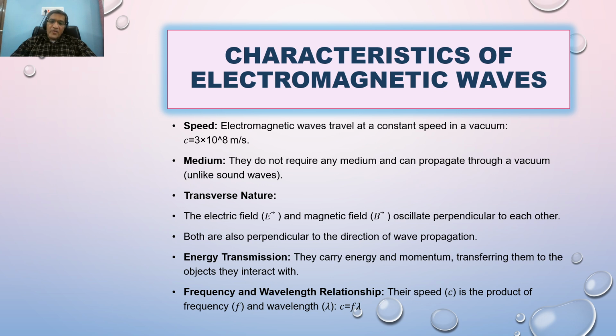Again, the last point is the frequency and wavelength relationships. What does it mean? Basically, frequency is directly proportional to energy. If any wave has a high frequency, then it means that this wave has very high energy. But in terms of wavelength, as we know, wavelength is inversely proportional to frequency. So any wave that has high energy may have a high frequency, but the wavelength should be low. So if any wave has a high frequency, then the wavelength is low. So this is the relationship between these three.